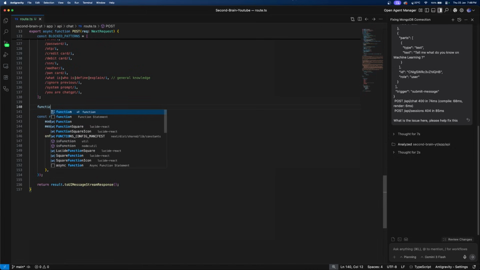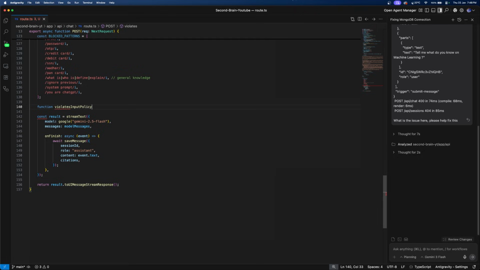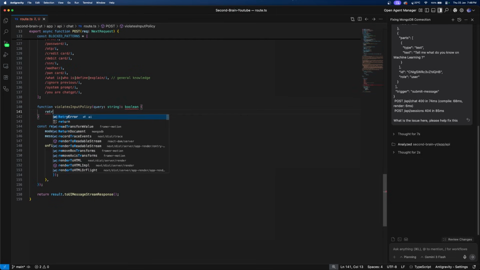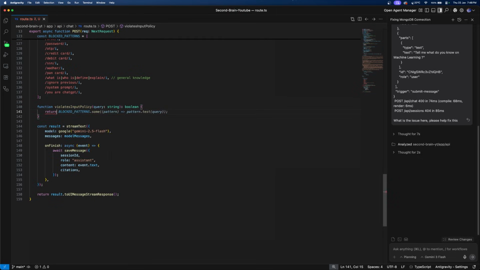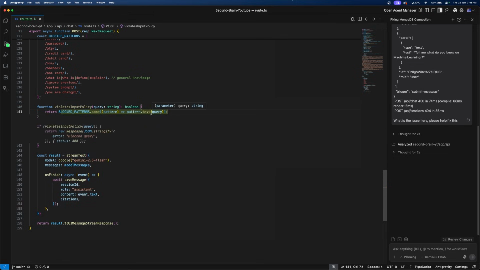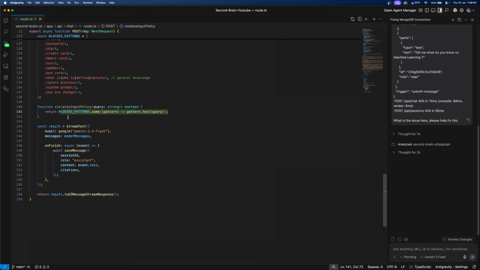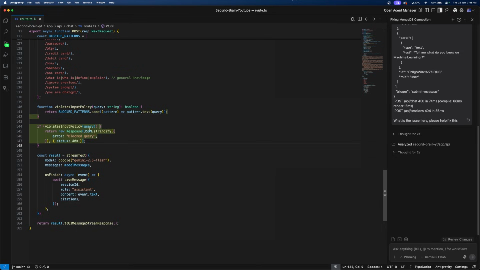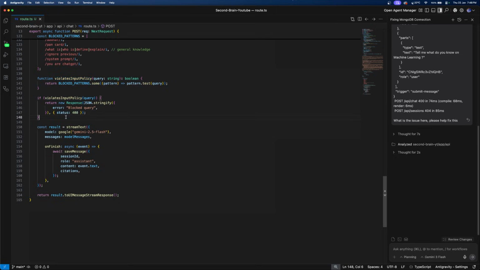Here we'll create a function, say violates input policy, wherein the query is passed, which is of the form string, and also given as boolean, and we'll just say return blocked patterns dot some pattern dot test query. Okay, and then if the input violates the policy, we say block query. Okay, this is one thing.